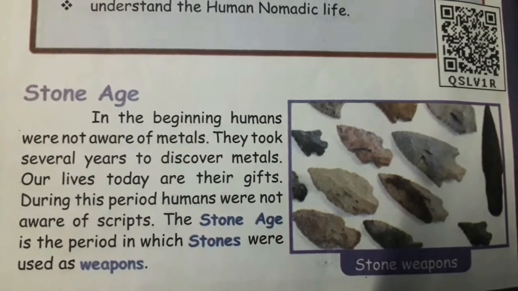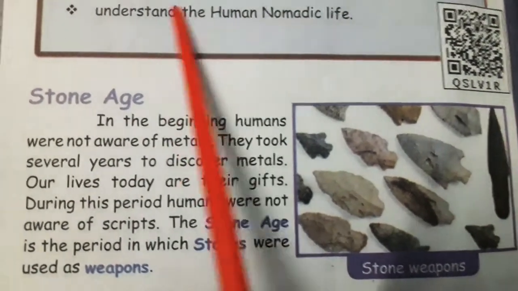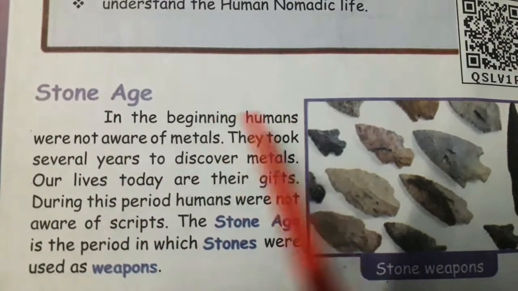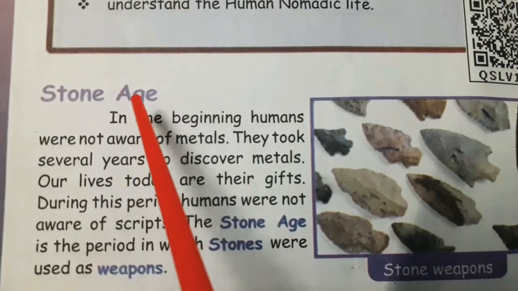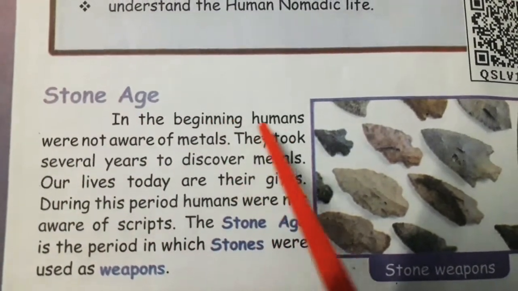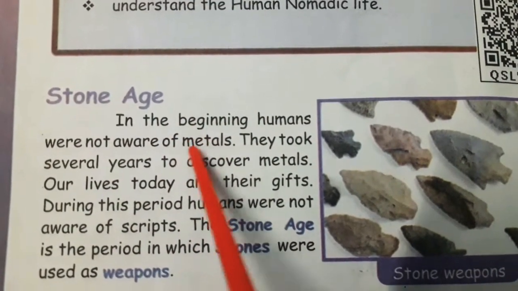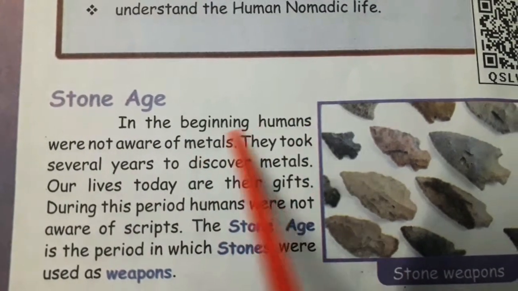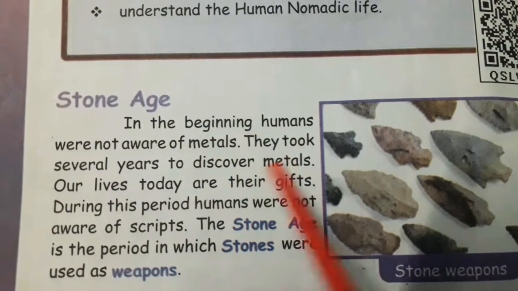Okay students, let's get into the lesson. First, Stone Age. In Tamil, Karkalam. In the beginning, humans were not aware of metals. In the ancient time, in the starting period, humans didn't know about metals. They took several years to discover metals.